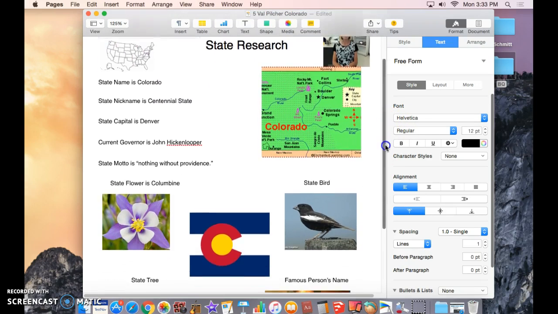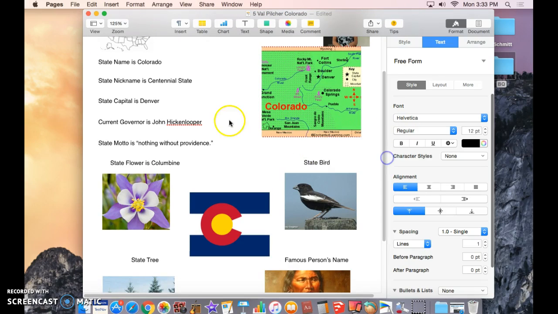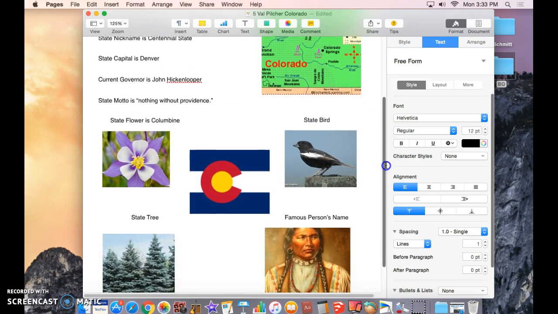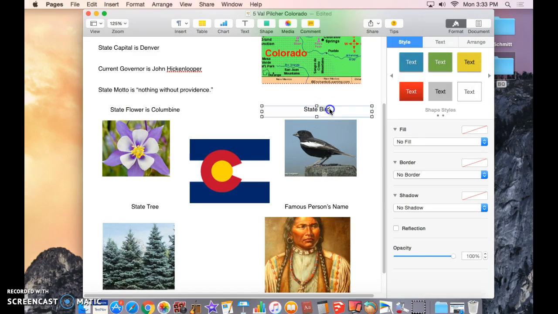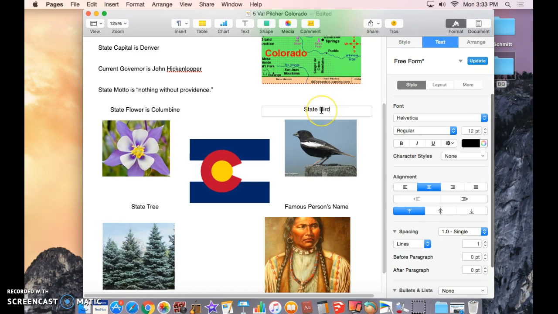Okay, anything underlined in red is either misspelled or the computer doesn't know it. This is just a proper name and it doesn't know that's the correct spelling, but I know it is because I looked it up. So now I've finished with my state flower. I'm going to put the name of my state bird in. So click on the words, then click one time after the last letter of the word, which is a D, a space, is.